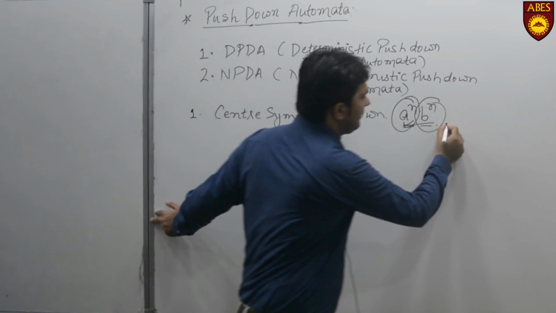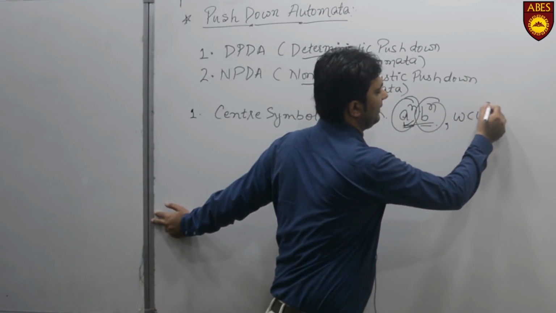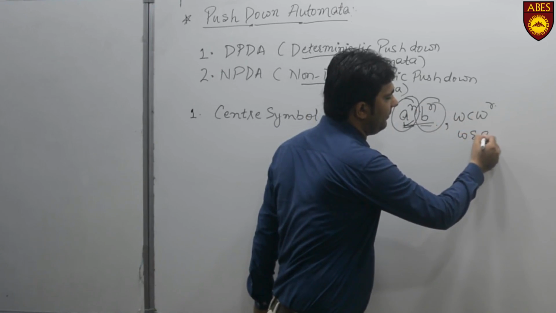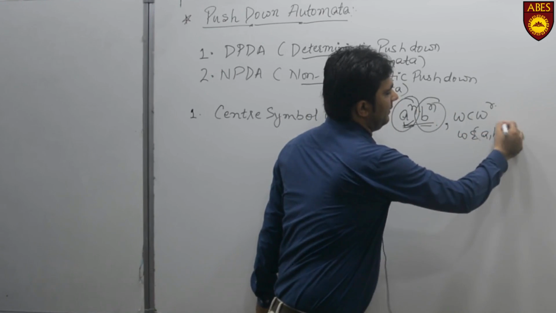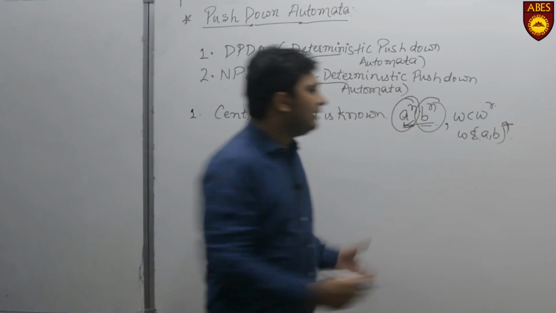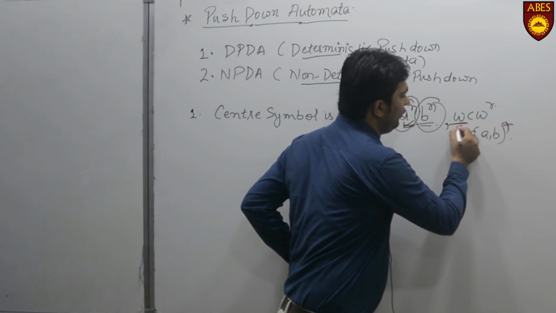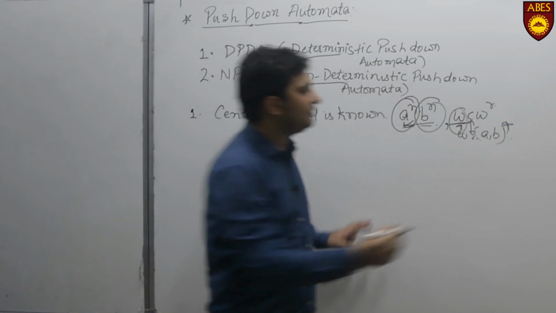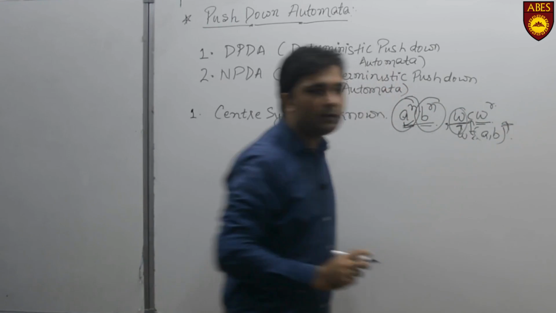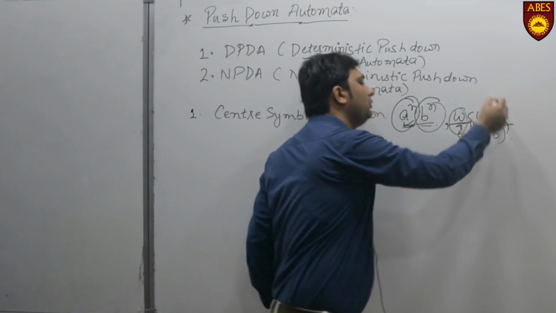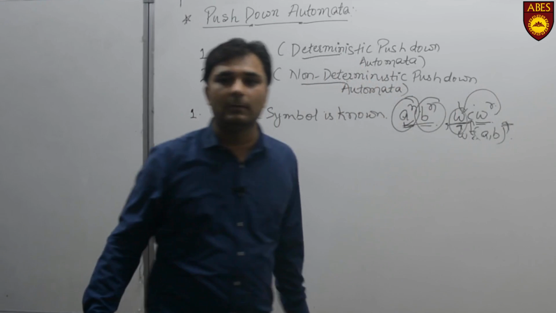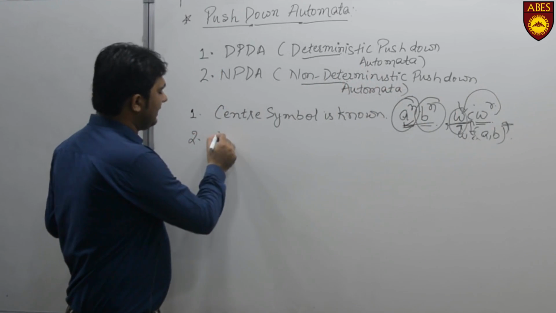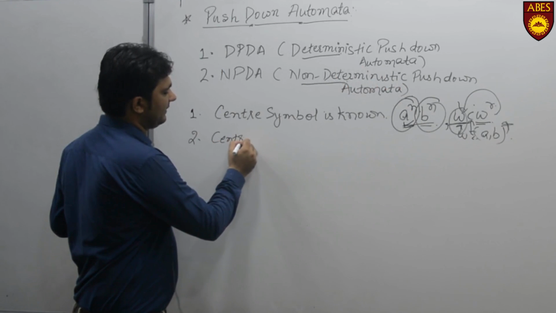Let us take another example, WCWR, where W belongs to (a,b)*. In WCWR, W is the part we push, C is the center symbol where we apply no operation, and WR is the reverse of W, for which we pop all the elements of W from the stack. Now in NPDA, the center symbol is not known.